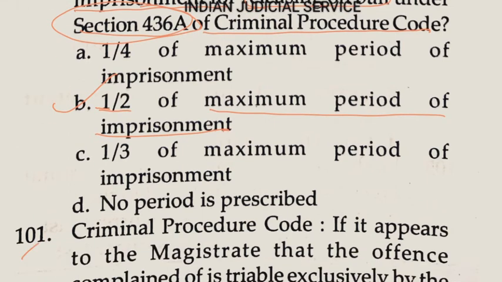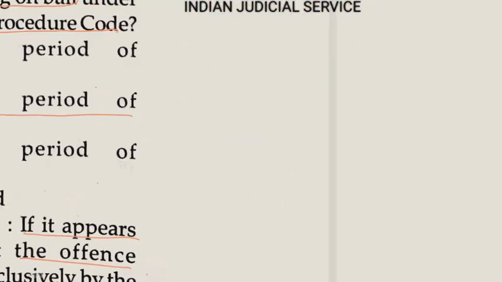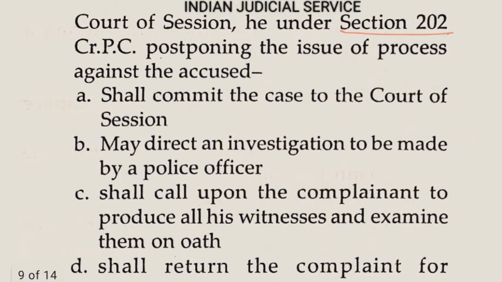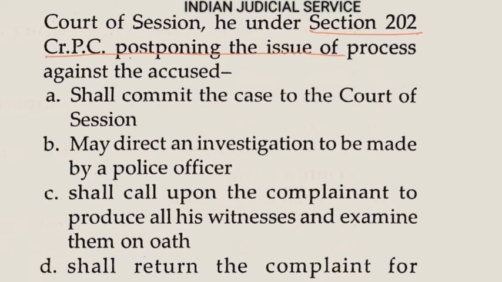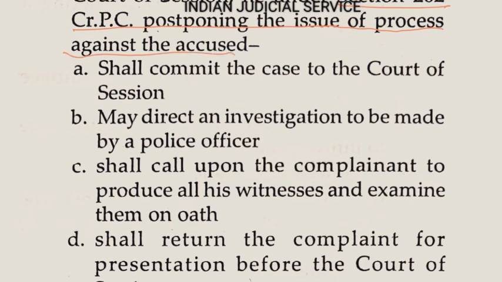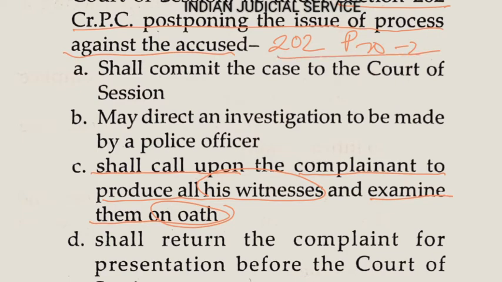Now question number 101. Under the Criminal Procedure Code, if it appears to the magistrate that the offence complained of is triable exclusively by the Court of Session, under section 202 CrPC, postponing the issue of process against the accused, at that time he shall call upon the complainant to produce all his witnesses and examine them on oath. This question is related to section 202, proviso second. So proviso second is related to this question. So the answer is option C.